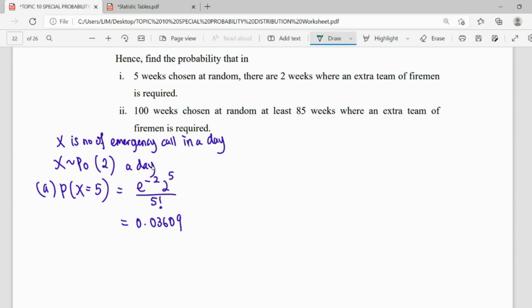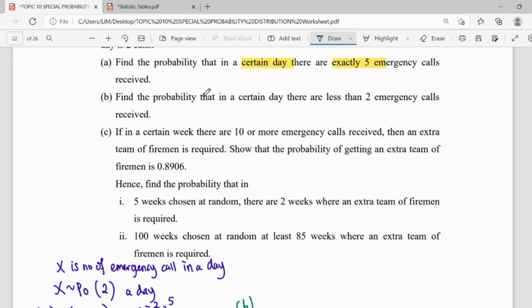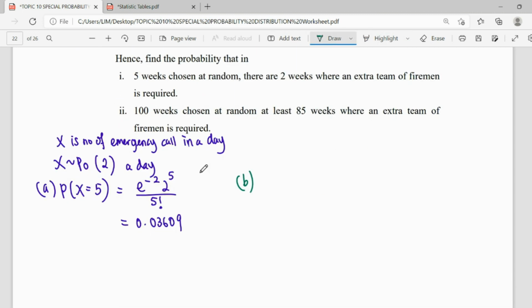Then we go for part B. What is the question here? Find the probability in a certain day. Yes, still in the same time frame. They want less than 2 emergency calls. Still in the same distribution, same lambda, but the situation now is finding the number of calls less than 2.